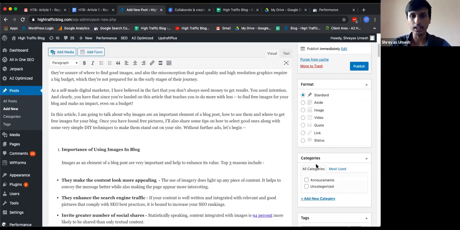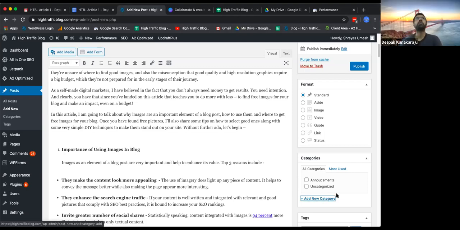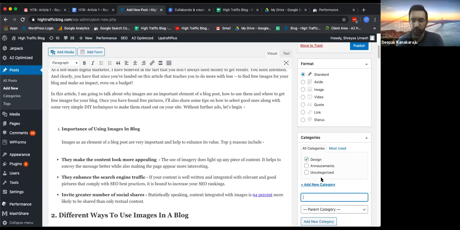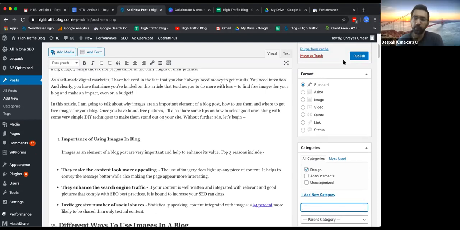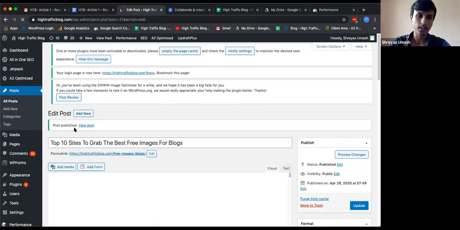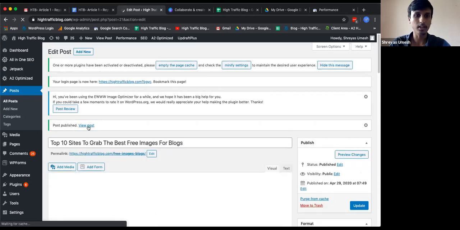Yeah, I can also create a category here. What do you think? Images? Or let's say design. Put a category called design. Design, and then everything related to blogging and design, we can put it there. So I marked it as design here, and I'm going to click on publish. And yeah, it says the post has been published, and I can view my post here.